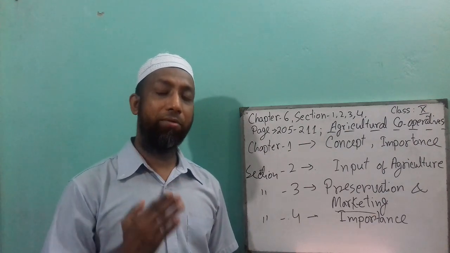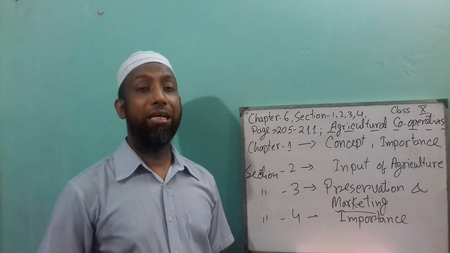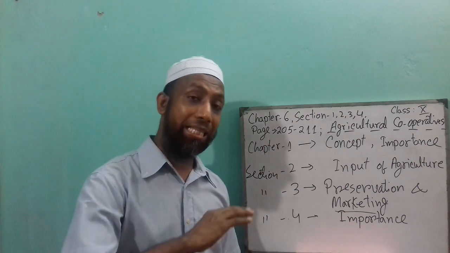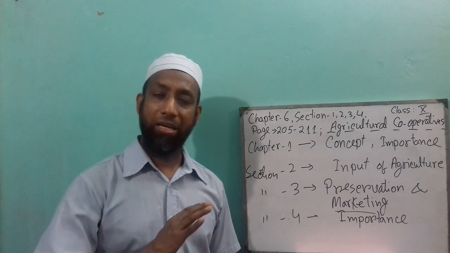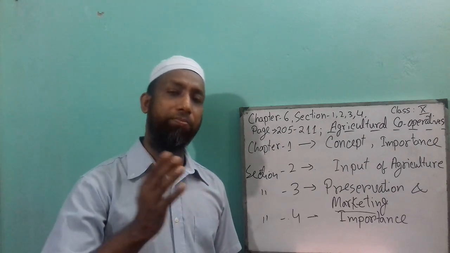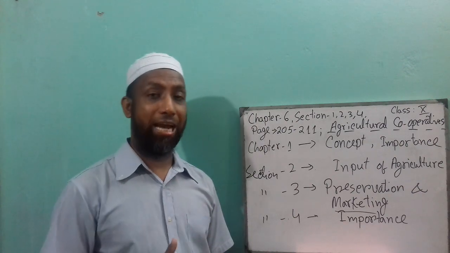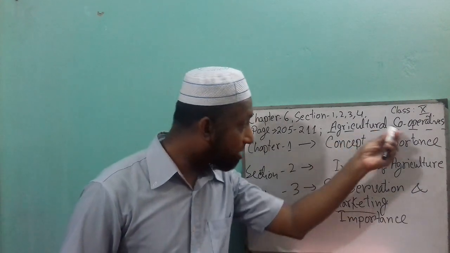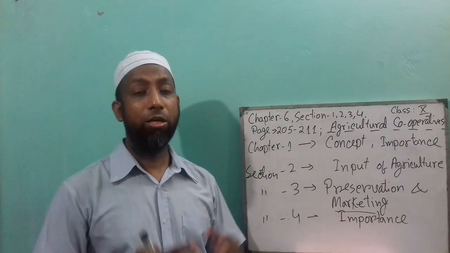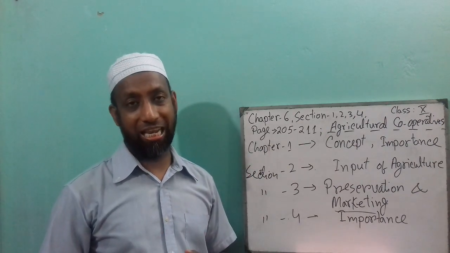So for example, one farmer has 30 hectares of land, but he is alone. It is quite difficult for him to cultivate that land, any type of crop, might be vegetable crops, field crops, or cereal crops, whatever. But if he organizes an agriculture cooperative, then he takes some more marginal farmers from his locality, and they can easily do that agriculture practice.